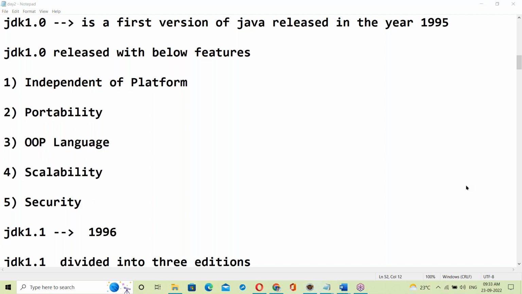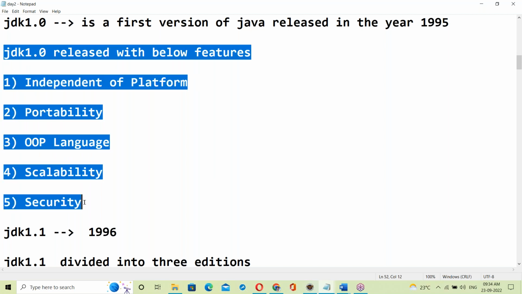Yes, guys, is my voice clear? Hello, my voice is clear. Can you hear me clearly? Okay, fine. No problem. Now these are the initial features.